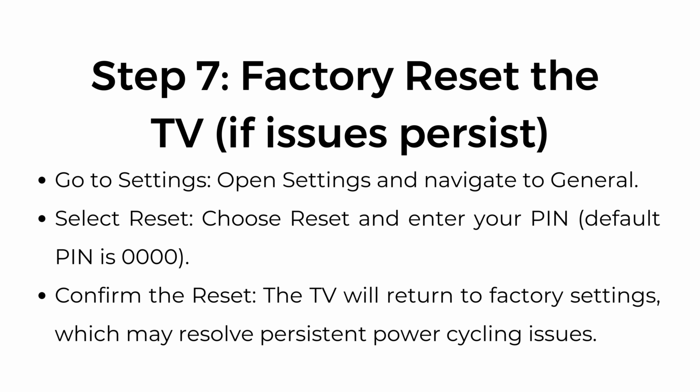Step number 7. Factory reset the TV if issues persist. Go to Settings: open Settings and navigate to General. Select Reset. Choose Reset and enter your PIN. Default PIN is 0000. Confirm the reset. The TV will return to factory settings, which may resolve persistent power cycling issues.